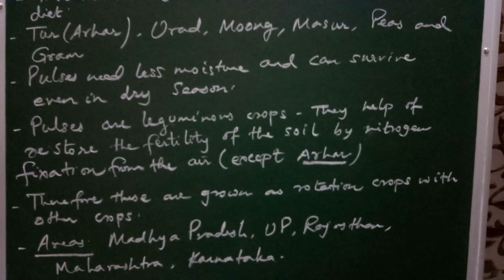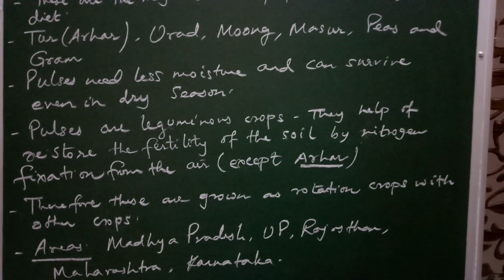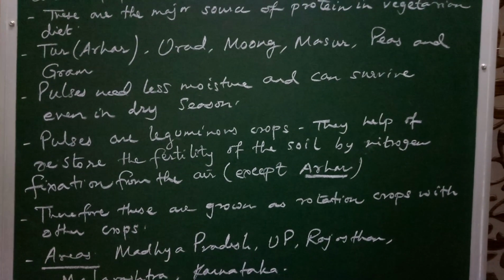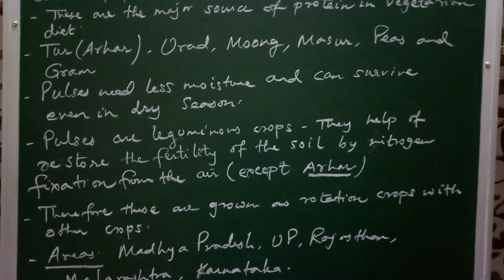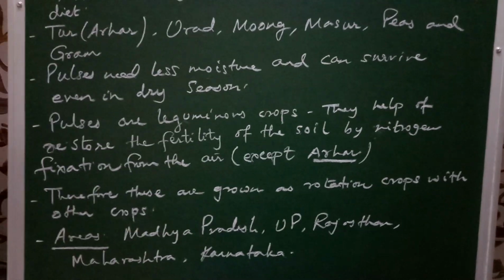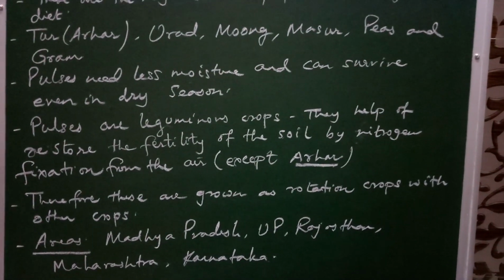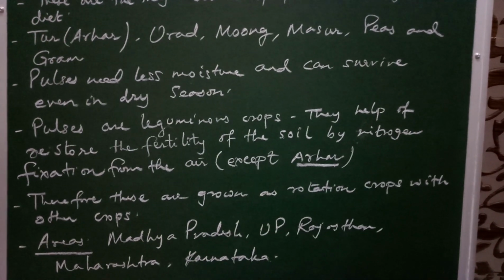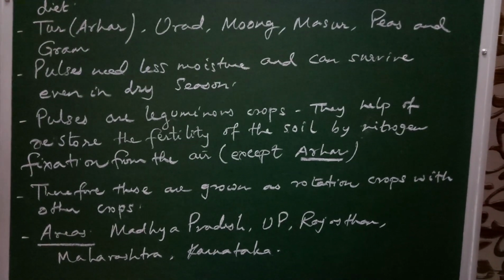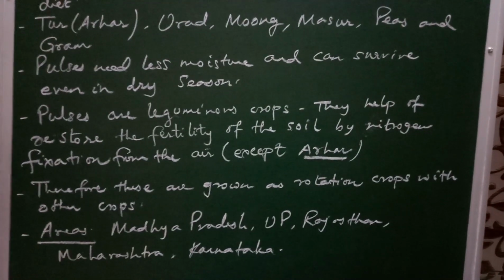And therefore they are grown in rotation with other crops. Means after growing wheat, this can be grown. After growing rice, this can be grown, and it will help in nitrogen fixation. It will help to restore the fertility of the soil. So it is used as a rotation crop. The major areas where these crops are grown are Madhya Pradesh, Uttar Pradesh, Rajasthan, Maharashtra and Karnataka.